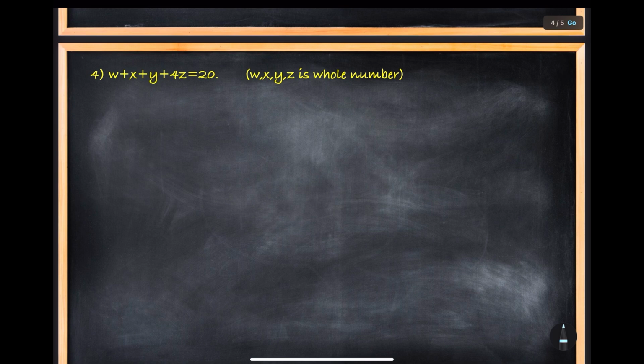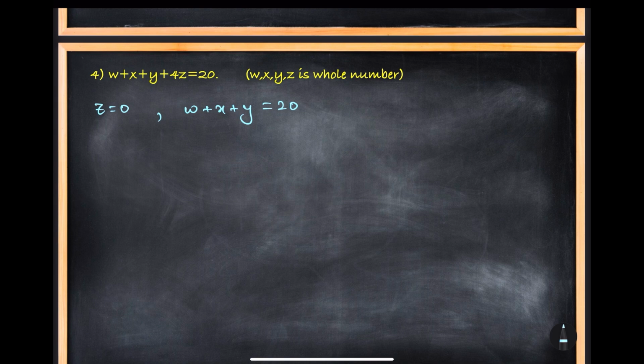They are saying that W plus X plus Y plus 4Z equals 20. Okay. So in this, W, X, Y, Z are whole numbers, so 0 is allowed. But look at this. Here, Z is creating a problem. Suppose that if you give 0 to Z, so you will have the question as W plus X plus Y equals 20.